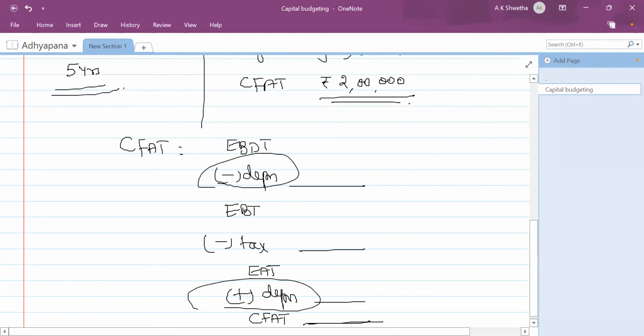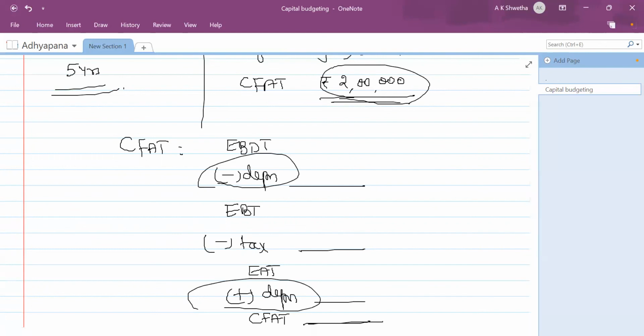But the amount of cash flows yielded by the project is not earnings after tax. It is inclusive of depreciation. Why? Because depreciation does not have any outflow. There is no spending for depreciation. It is a non-cash expenditure, and an allowable expenditure for tax purposes. That is why I subtract it in the beginning. After availing the tax benefit, I add back depreciation to know the cash flows after taxes.